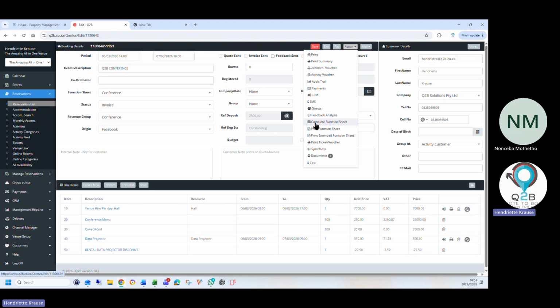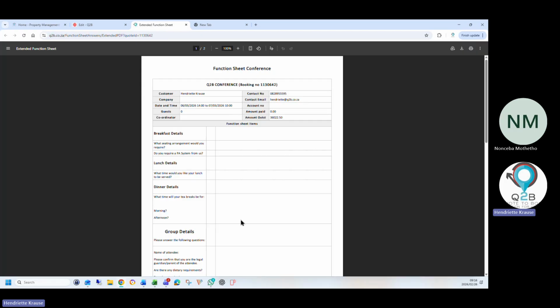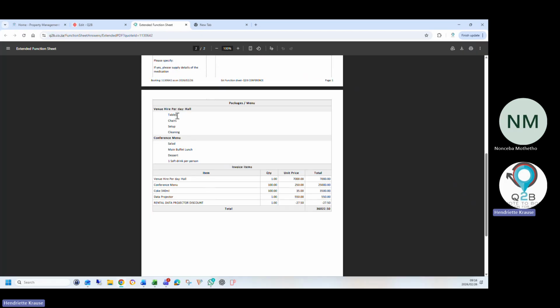Okay, you can also from here complete the function sheet, print the function sheet. The extended function sheet will show all the questions and answers that she completed, all the items and packages they bought, and all the items on the invoice.